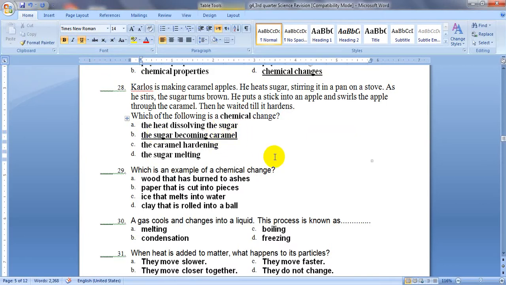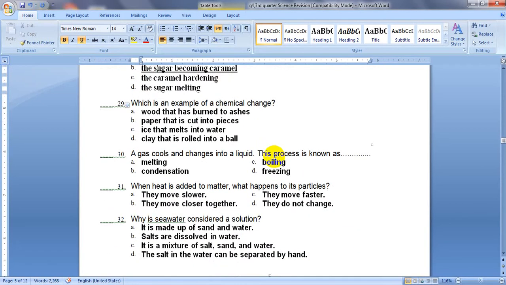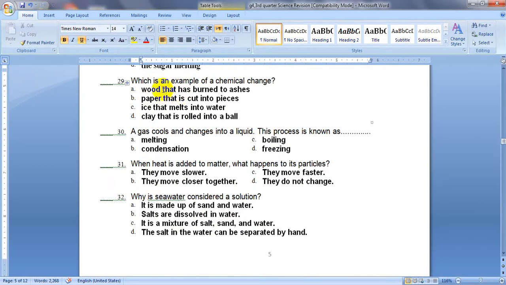The next question, question number 29. Again, you are asked about a chemical change. Which is an example of a chemical change? Forming one new matter. Wood that has burned to ashes, paper that is cut into pieces, ice that melts into water, clay that is rolled into a ball.